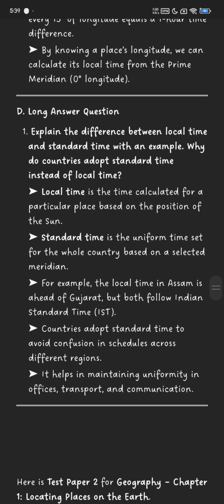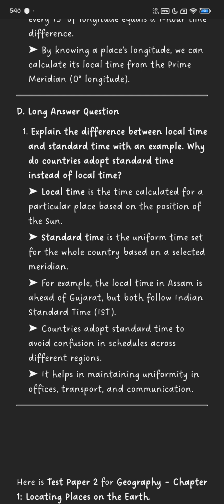Section D, long answer questions. Explain the difference between local time and standard time with an example. Why do countries adopt standard time instead of local time? Local time is the time calculated for a particular place based on the position of the sun. Standard time is the uniform time set for the whole country based on a selected meridian.